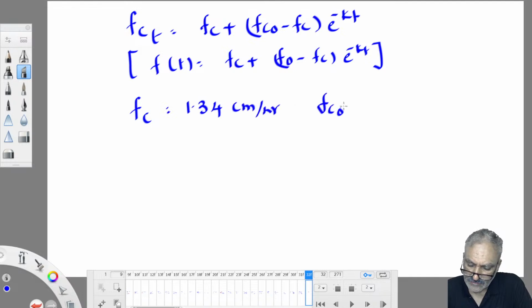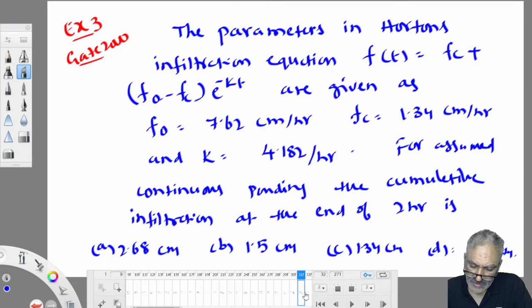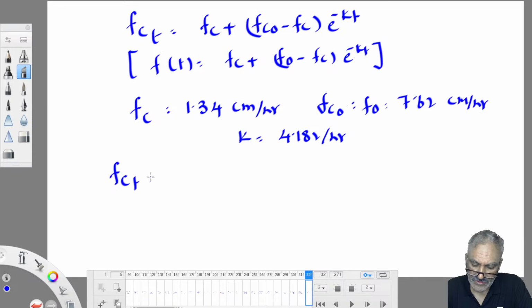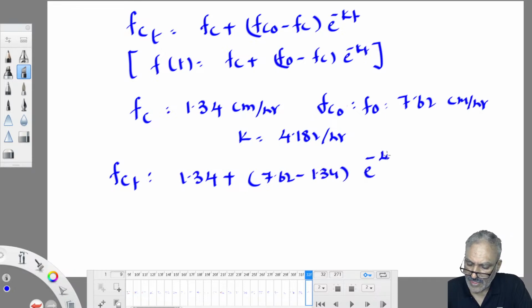Fc naught and F naught are both the same, given as 7.62 centimeter per hour. And the K value is given as 4.182 per hour. So if you frame the equation, Ft is equal to Fc 1.34 plus F naught minus Fc, 7.62 minus 1.34, into e power minus 4.182 into t. This is the equation.